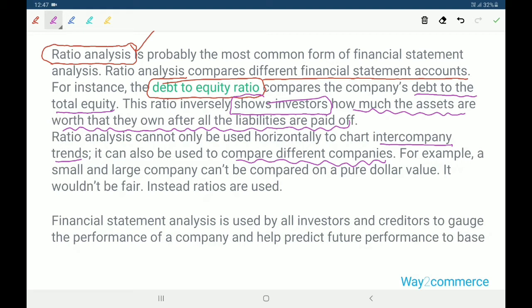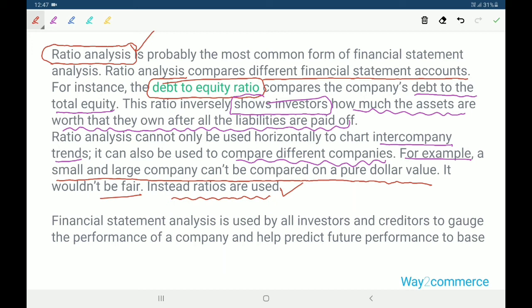For example, a small and a large company cannot be compared on a pure dollar value or rupee value, because the business structure is different, that means internal controls, the machinery used, and so on. It would not be fair, but instead ratios are used, and we can find proper estimates.